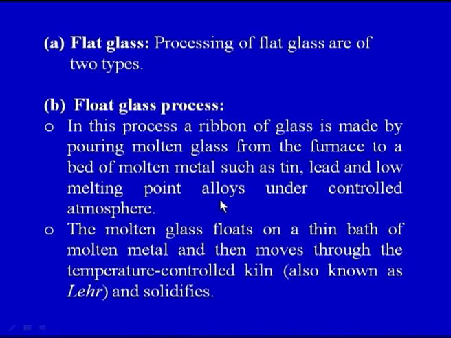So in this particular case, the raw materials are melted. Since we want to get a flat shape, a ribbon means flat geometry. So a ribbon of molten glass is poured over the molten metal. So we have a bed of molten metal, and the molten metal is of any low melting point alloy. Examples are given on the screen. We can have tin, lead or any other low melting point alloy. So we have a bed, and on top of this bed we are pouring the molten glass, and the glass is in the form of a ribbon.